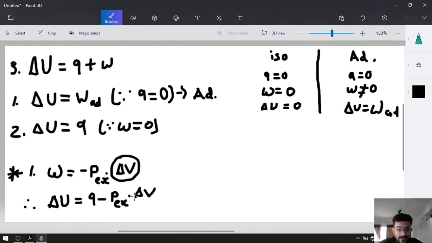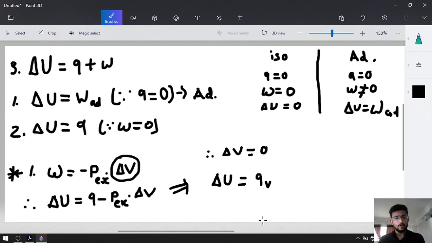That's why delta V will be equal to 0. So if delta V is equal to 0, constant volume, put it over here. So delta U will be equal to Q, and because volume is constant, QV.